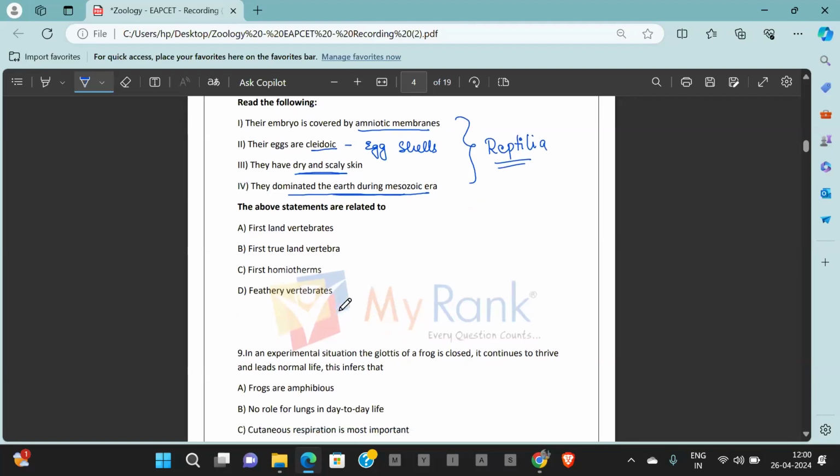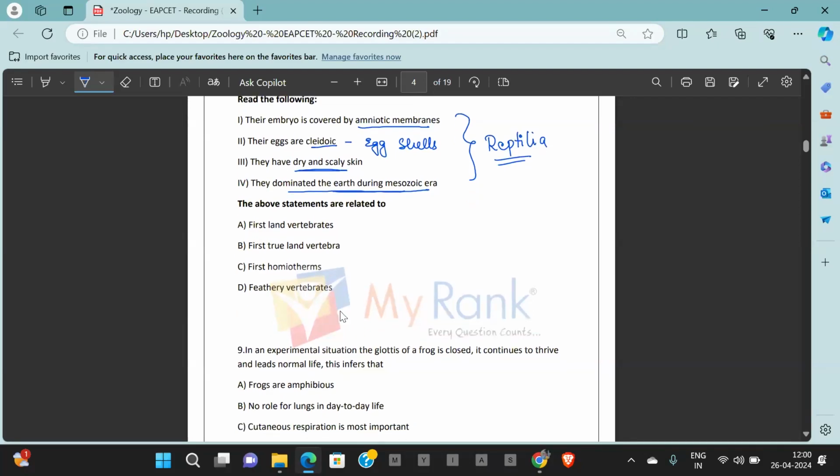And which of the following is true with respect to reptiles? First true land vertebrates. First homeotherms and feathery vertebrates. Here, the answer becomes option B. First true land vertebrates. Why not option 1? The first vertebrates who came to land are amphibians, but they are again dependent upon water.